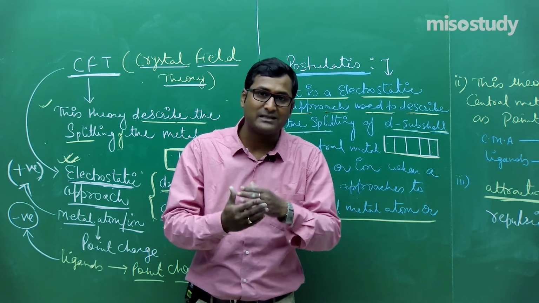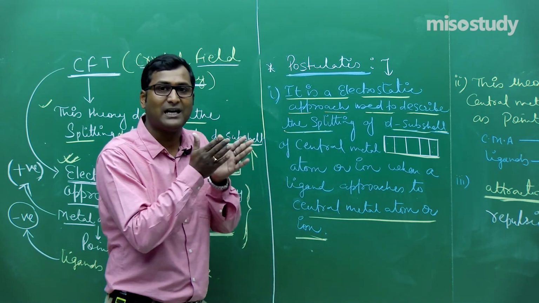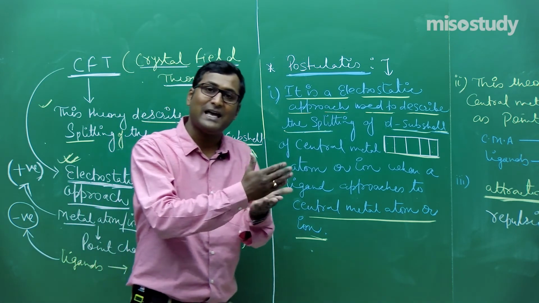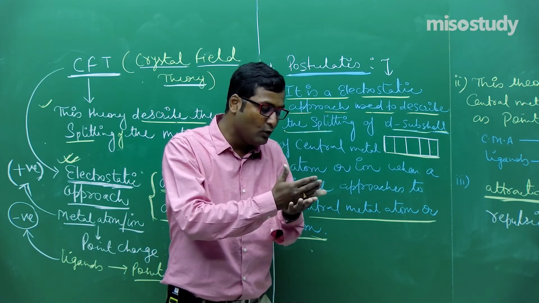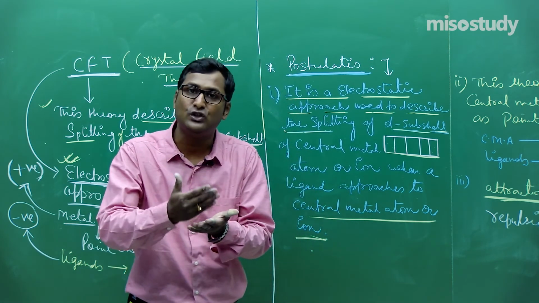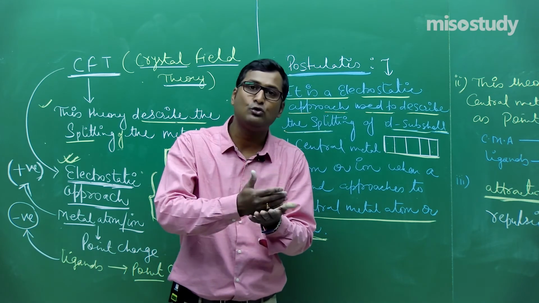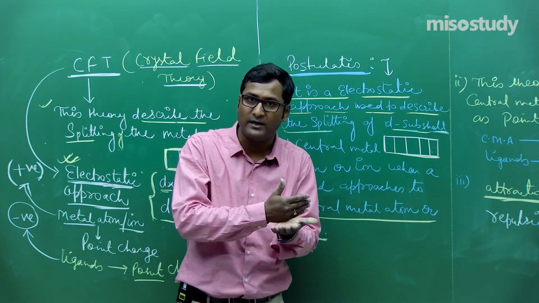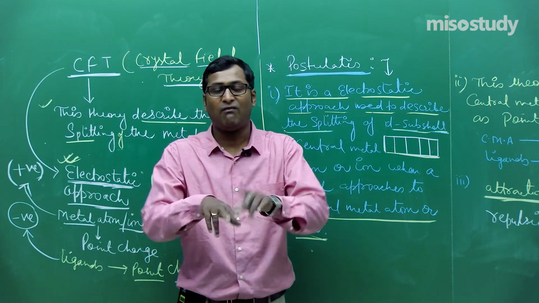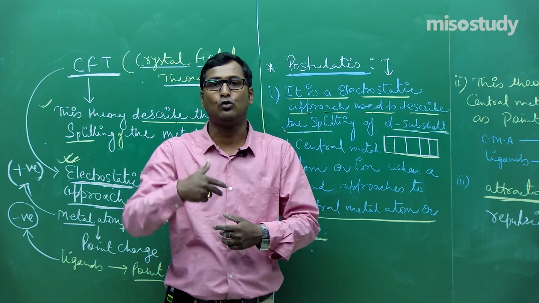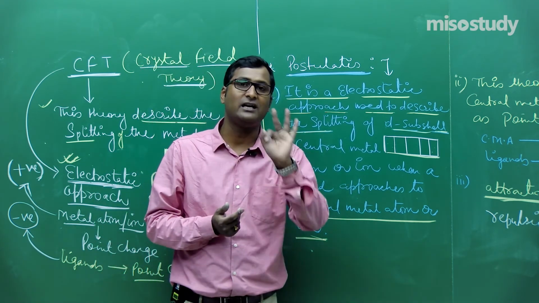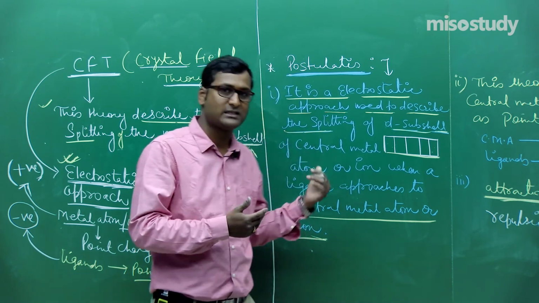Due to this repulsion, the degeneracy of the orbitals breaks, and a new set of degenerate orbitals exists, known as T2G and EG. T2G means triply degenerate orbitals, and EG means doubly degenerate. That is, the 5 orbitals will break into 2 parts. T2G contains 3 and EG contains 2. Is it clear to you? I will describe it later.